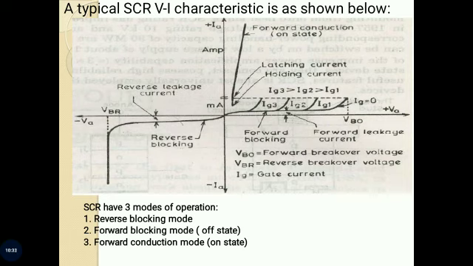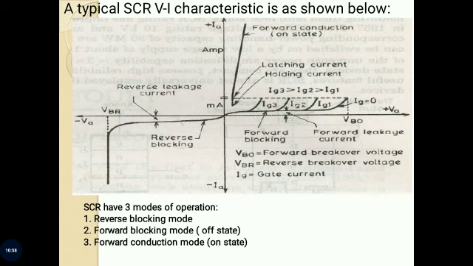The device behaves as if two diodes are connected in series with reverse voltage applied across them. A small leakage current of the order of a few milliamperes or microamperes flows. This is reverse blocking mode, called the off state of the thyristor.